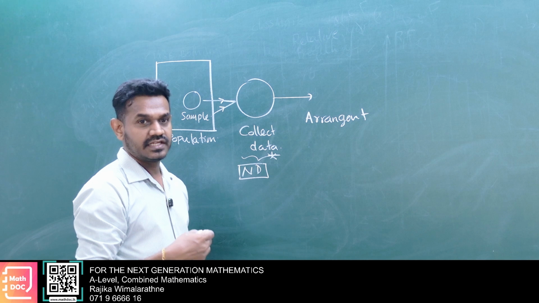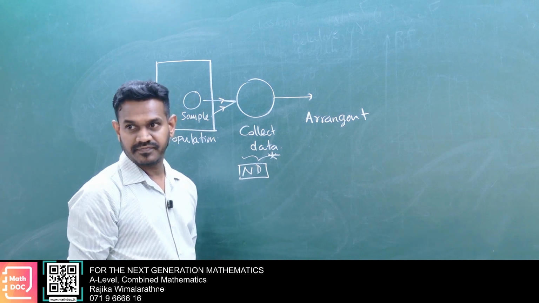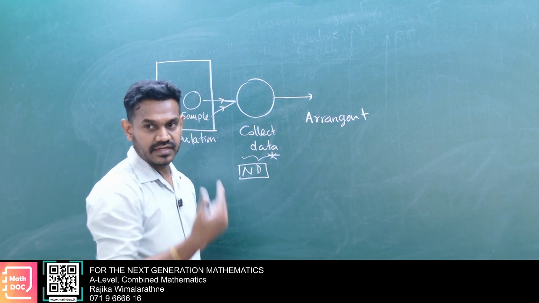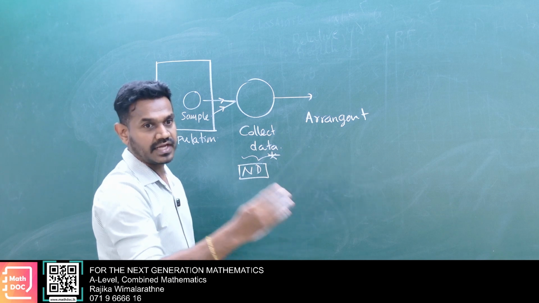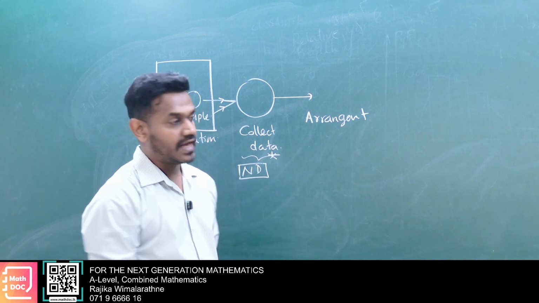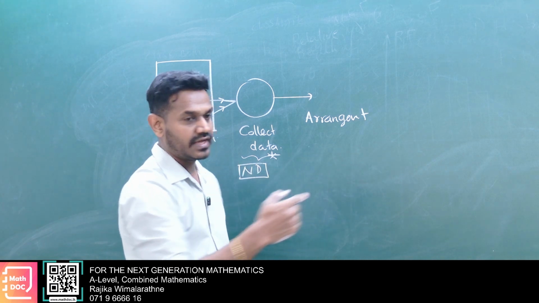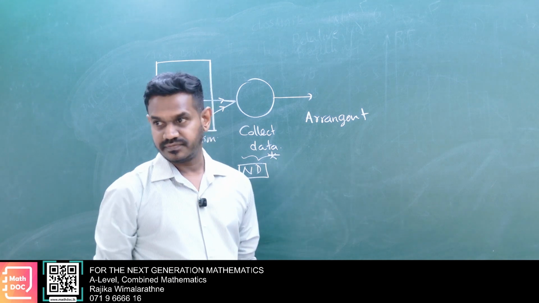Then the initial arrangement, ascending order arrangement, is what we call a data array, ascending or descending, whatever it is. By different arrangements, we can analyze the data set in different ways. With ascending order arrangement, it is very easy to find the lower value, higher value, range, mid value, quartiles, and so on.